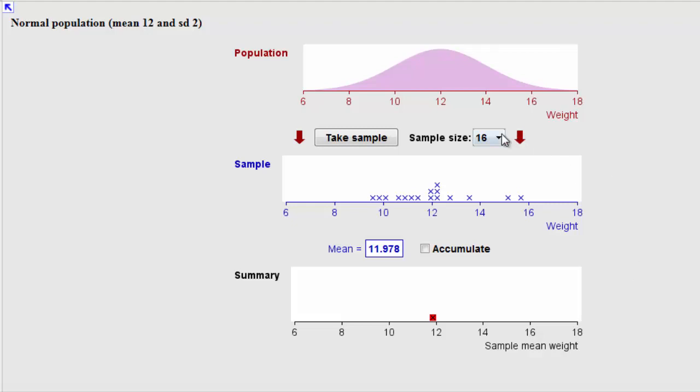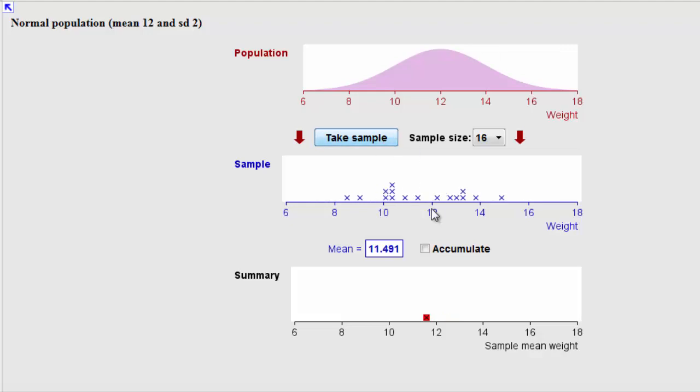Before I do that, let me drop this down to samples of 4. If I start taking samples of 4, you can see that my estimate of the mean jumps around quite a bit. So when I've got small samples, my guesses are not so great. But let me bring this back up to 16, and again you can see that when we've got samples of 16, our guesses about the mean are pretty good.